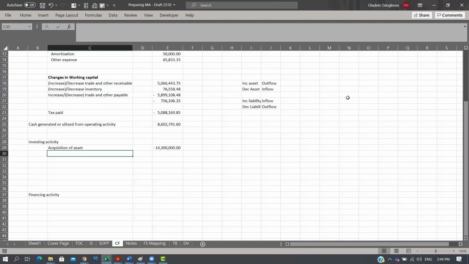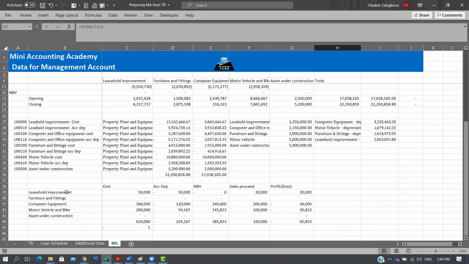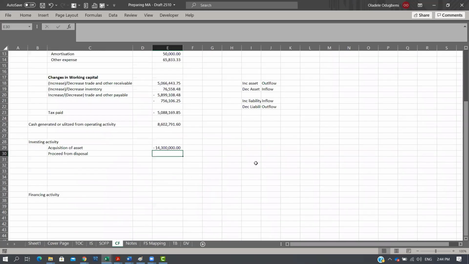We also have proceeds from disposal. The implication for us now is to look at our disposal. Usually we'll have a list of assets that are disposed, the cost, the accumulated depreciation and the NBV. Clearly we can see that in this particular scenario, 65,833.